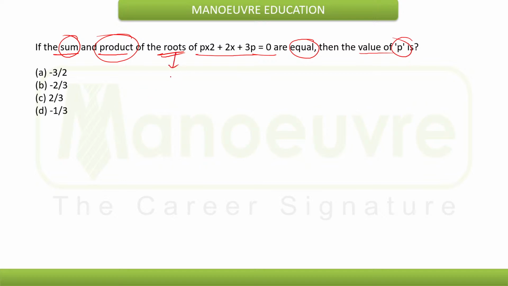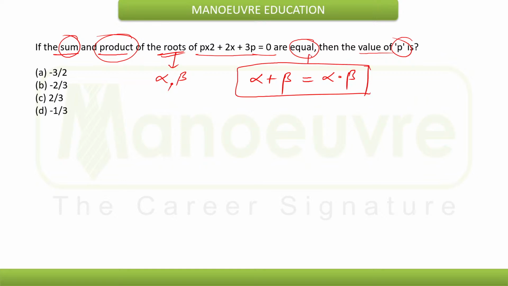Now let's consider that alpha and beta are the two roots of the equation. They are saying the sum of the roots is equal to the product of the roots. This is what they are saying. Now the equation given here is p into x square plus 2 into x plus 3 into p is equal to 0. This is our quadratic equation.